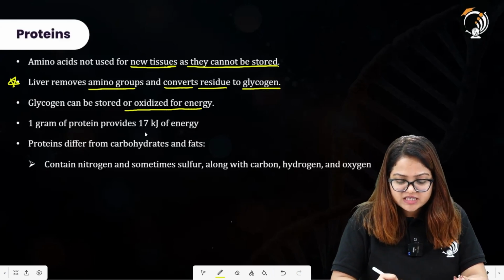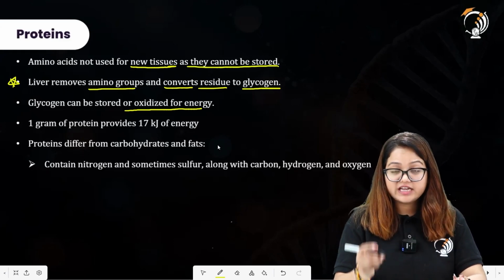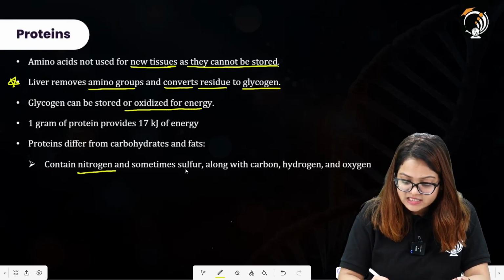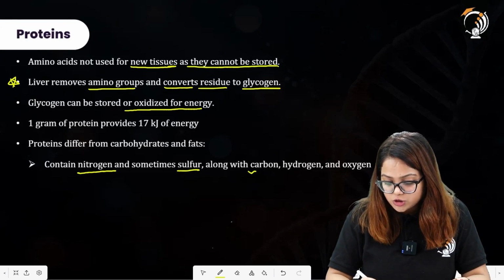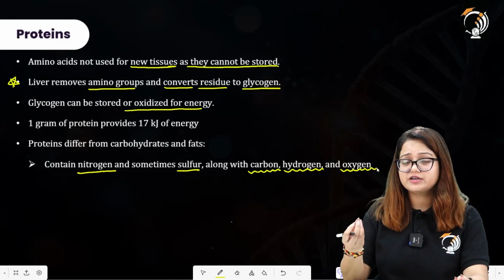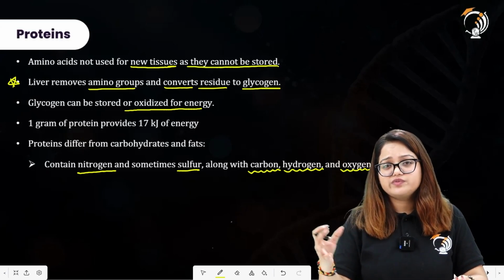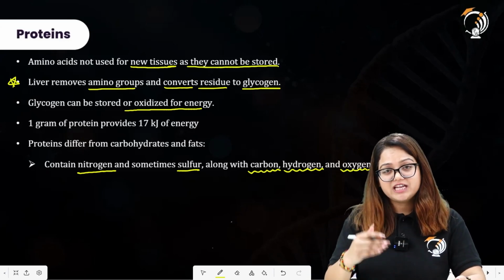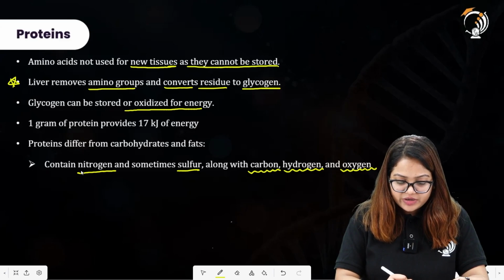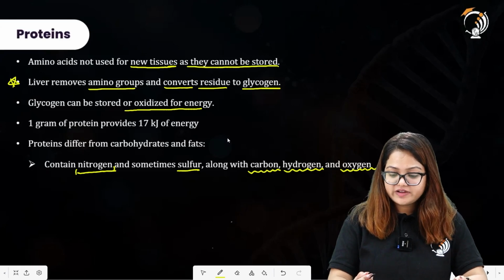1 gram of protein provides approximately 17 kilojoules of energy. Protein differs from carbohydrates and fats because it contains the element nitrogen, sometimes sulfur, but it will also always have carbon, hydrogen and oxygen. As we have already discussed in the chapter on biological molecules, there were different food components, and we talked about the elements present in them. So protein has nitrogen, sometimes sulfur, but always carbon, hydrogen and oxygen.